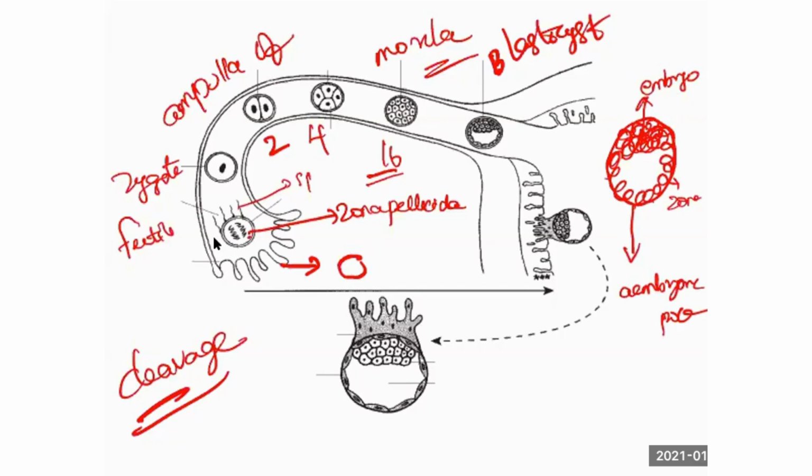What is this area? This is the fundus, posterior wall. So there is burying of the zygote, the embryo, into the uterine wall. By that time the zona pellucida will disappear. Once it has been buried, this area is called the embryoblast. This is the embryo, this is the uterine wall.